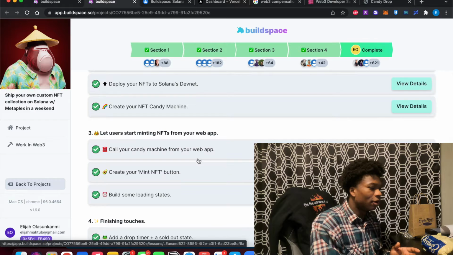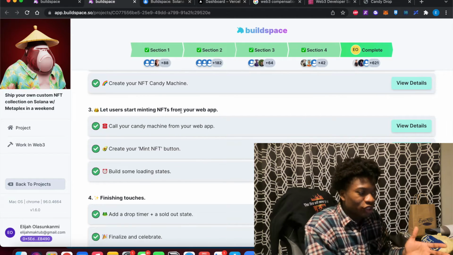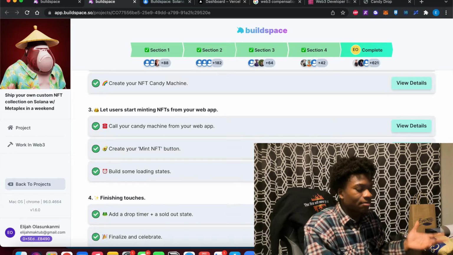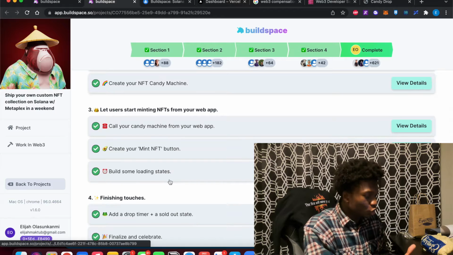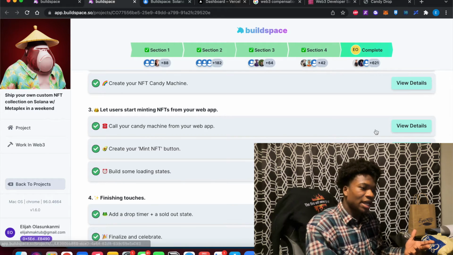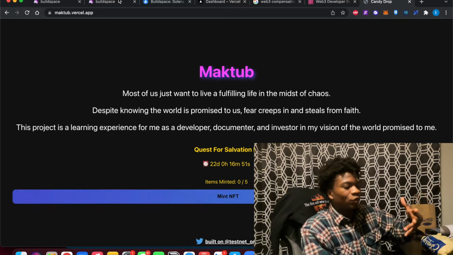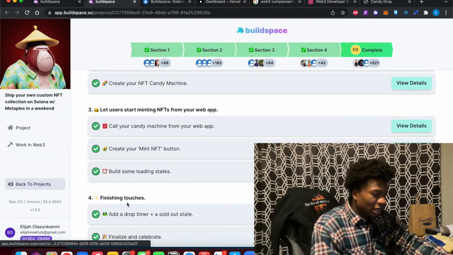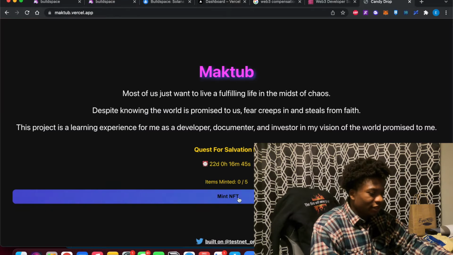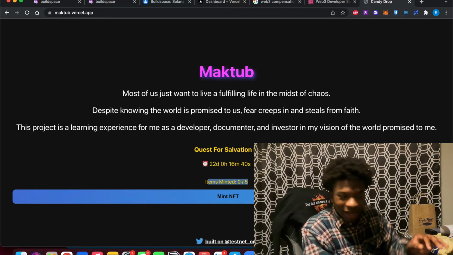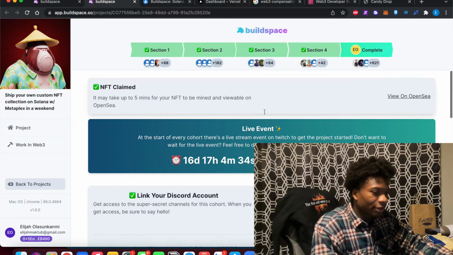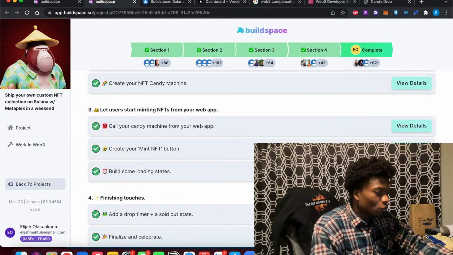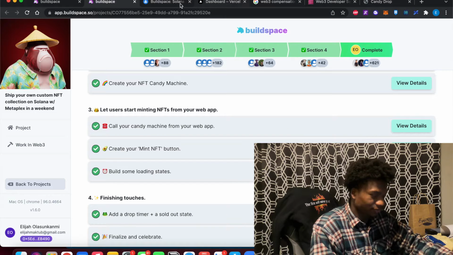on a technical side. But then we also just allow users to mint NFTs with the button that you saw here that says mint NFT, and that's going to allow people to mint NFTs. And then we also did some drop timers. As you can see here, there is a drop timer, and there are some other things like a sold out state that I can't show you because this project is not live, and we're not able to mint these yet. But essentially, if you follow the guide step by step, as you see, I finished the entire thing complete. You will launch a full project.